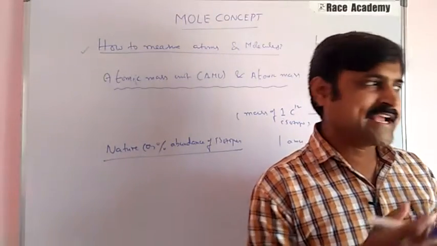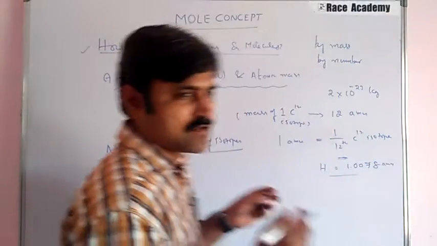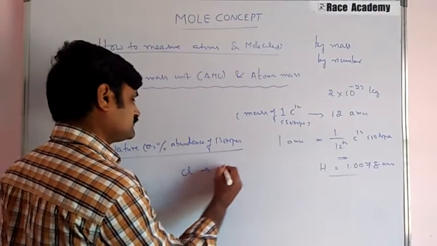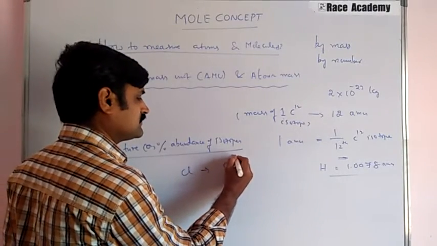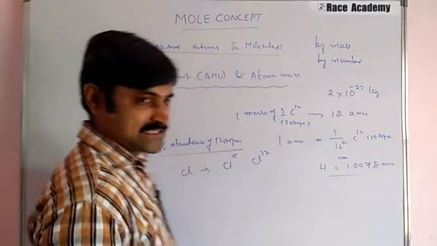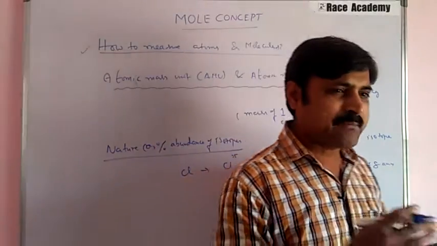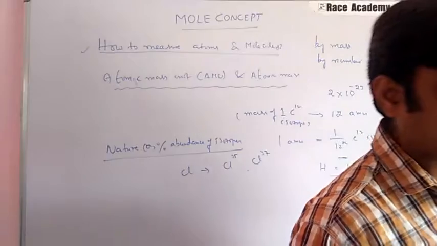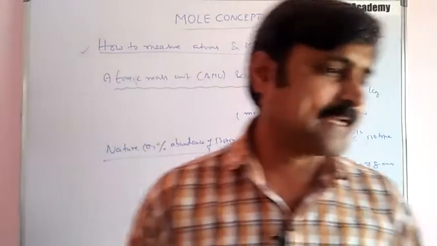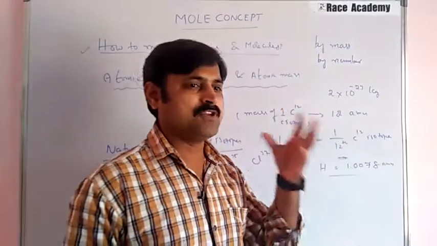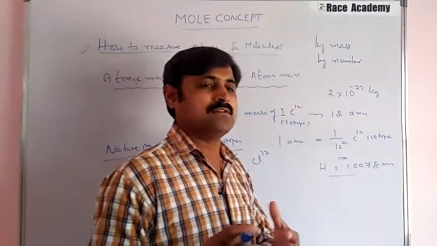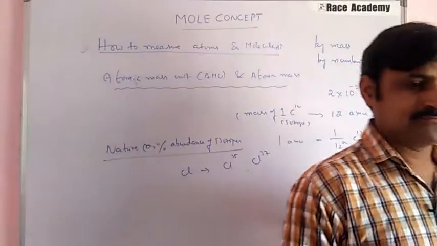For example, chlorine exists as chlorine 35 and chlorine 37. Percentage abundance of chlorine simply means if you choose any 100 atoms of chlorine found in nature, how many atoms will be chlorine 37 and how many atoms will be chlorine 35.